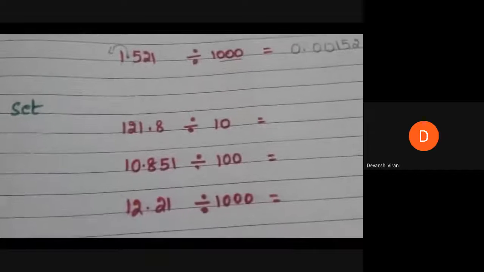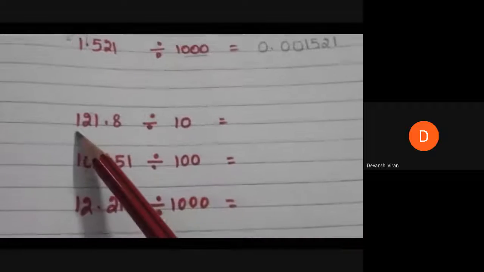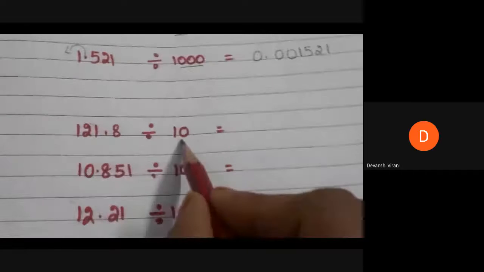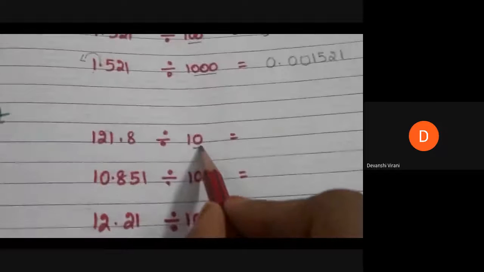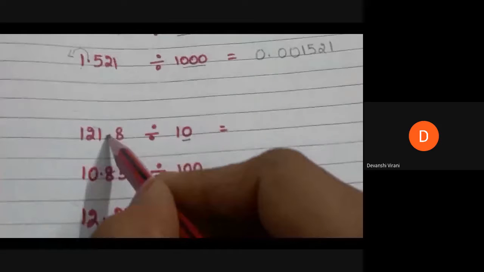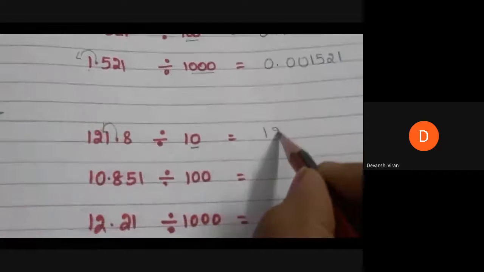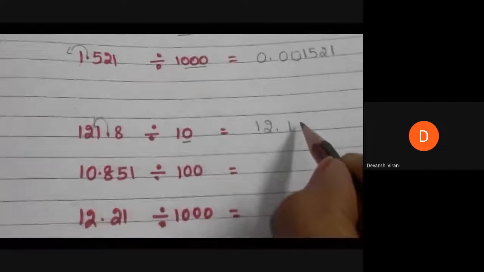Here we have the decimal 121.8 divided by 10. So in the 10 we have only 1 zero. So we have to move the decimal by 1 place to the left side. Now the answer is 12.18.